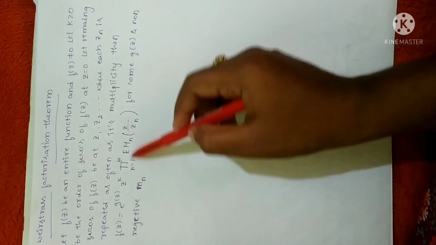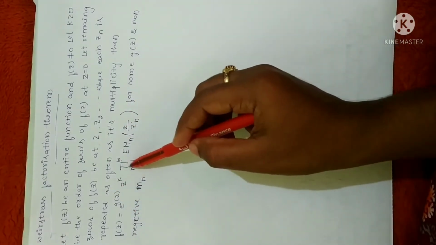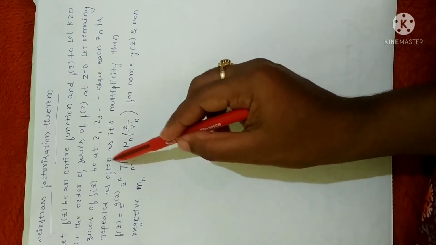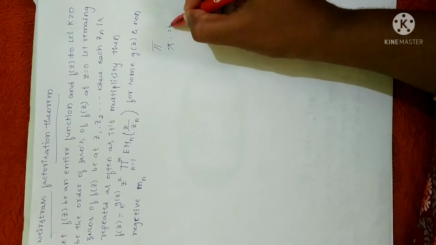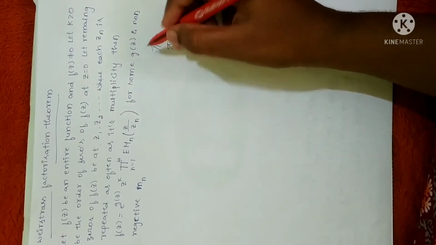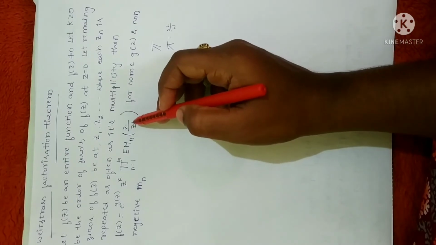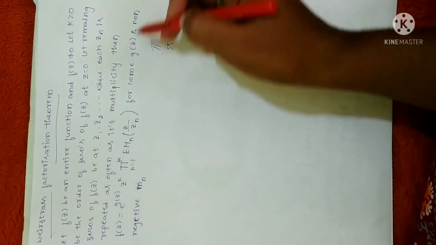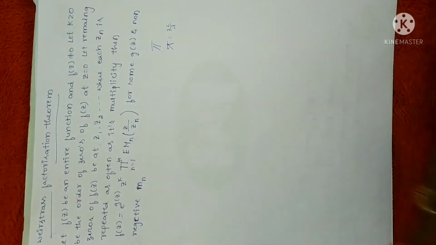Then we have to prove that f(z) = e^(g(z)) z^k Π from n=1 to infinity of E_mn(z/zn) for some g(z). See, this Π is different from that π. That π is equal to 22/7, but this is a mathematical product symbol. And mn is non-negative here. Clear? Now let me prove.